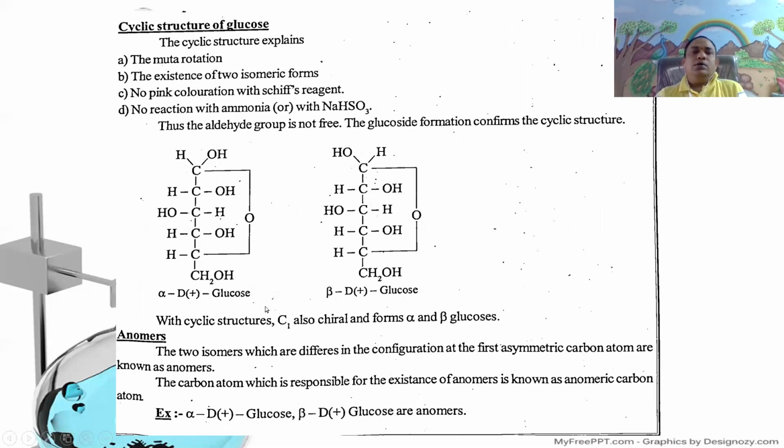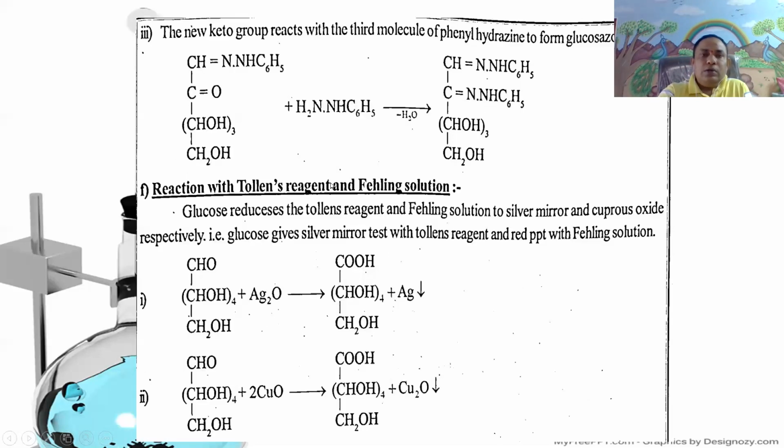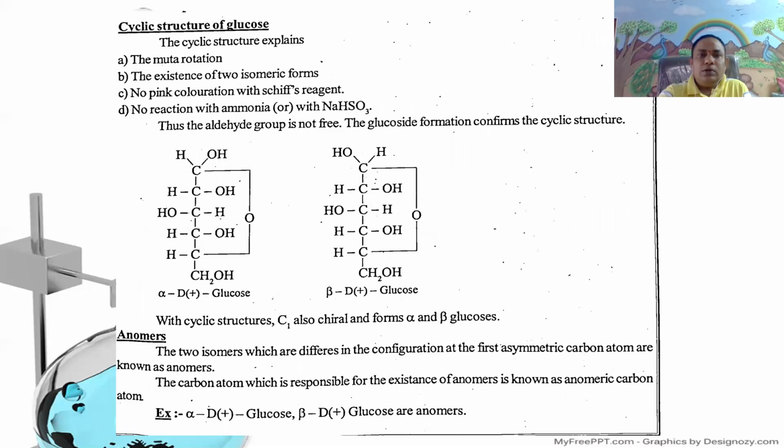Next, the cyclic structure of glucose. Here generally the cyclic structure of glucose explains the mutarotation and the formation of two isomeric anomeric forms of glucose when it combines with methyl alcohol in